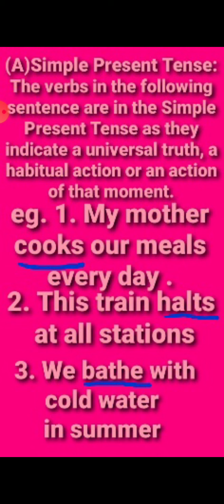This train halts at all stations. Now halted gets into the past. Halts means it is talking about the present only. We bathe with cold water in summer. So these words are speaking about the simple present tense. Alice likes ice cream. So here we are talking about Alice and her likes. She likes ice cream. This word likes is also simple present tense.